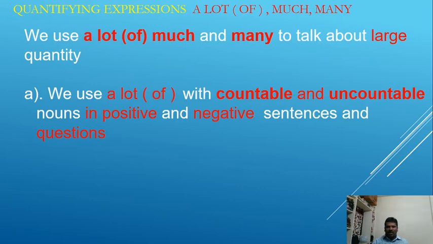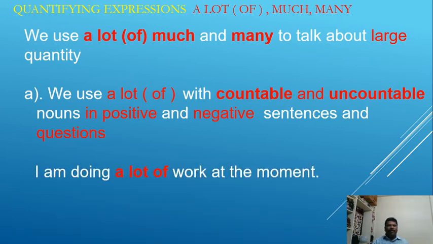Let me explain this with examples. I am doing a lot of work at the moment. Work is an uncountable noun, and the sentence is positive. Have you got a lot of books?